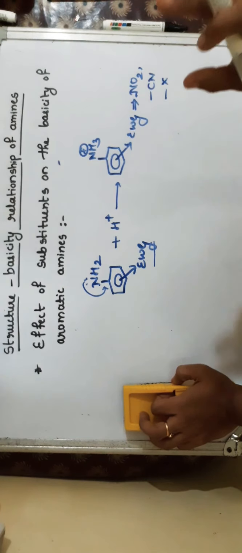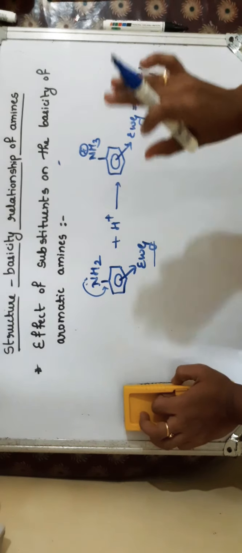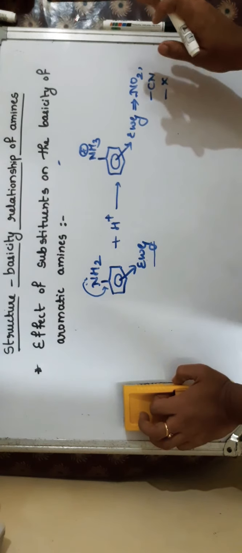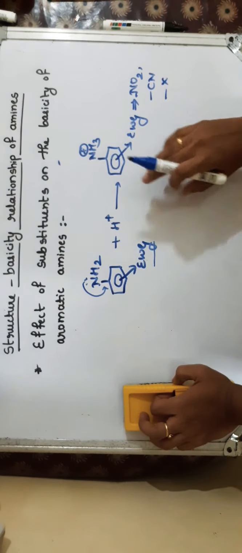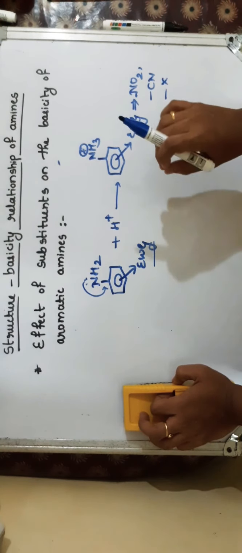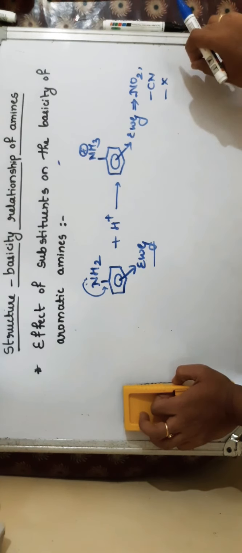There is no change, or the basic character will be lesser than that of aniline, which is also called the ortho effect. Which is due to the steric effect or because of the electronic factors. There is no change in the basicity, or they are very less basic compared to the aniline. Ortho substituted anilines are weaker bases than that of aniline.